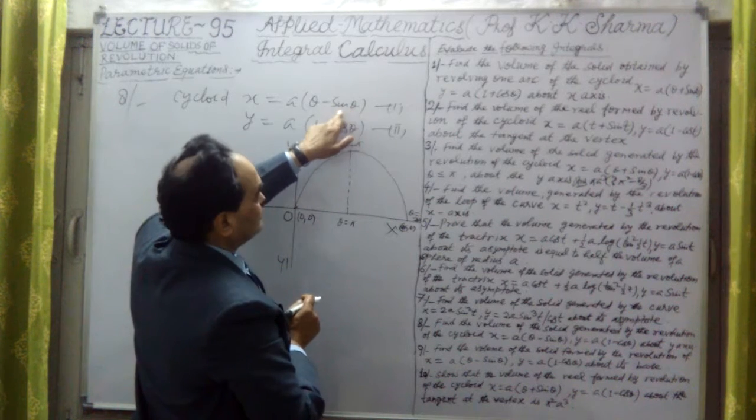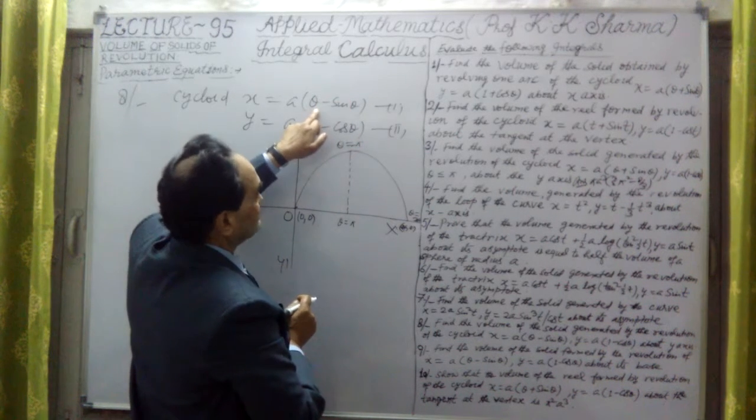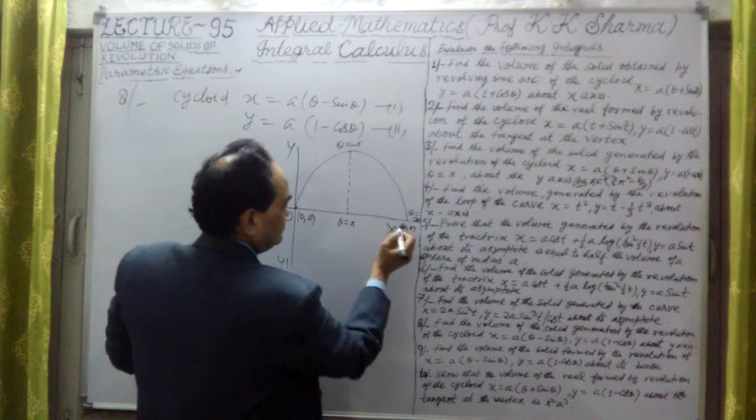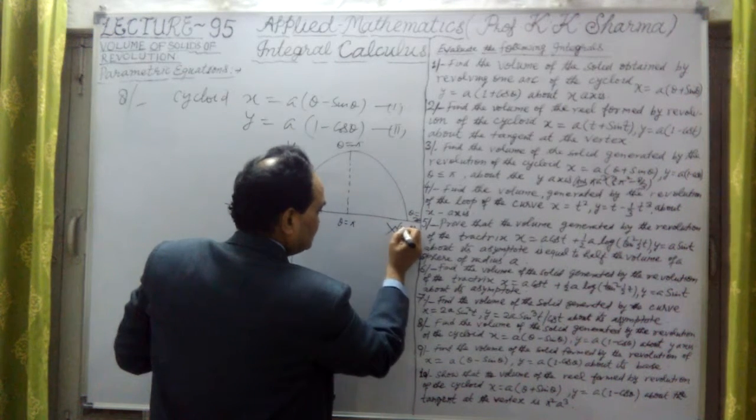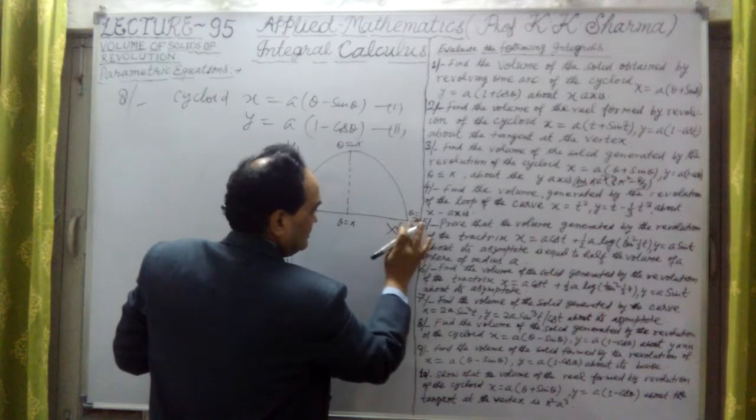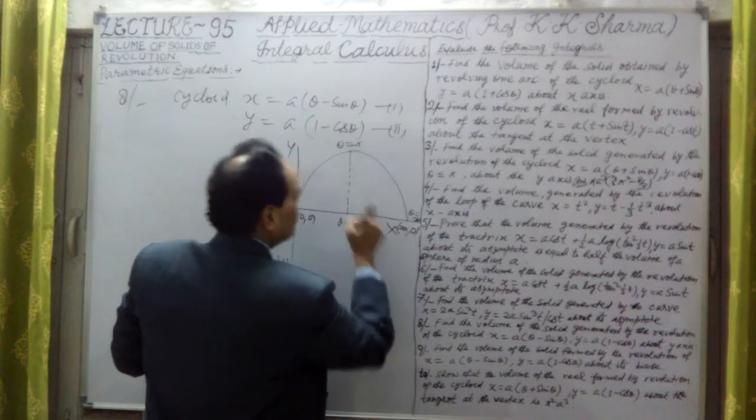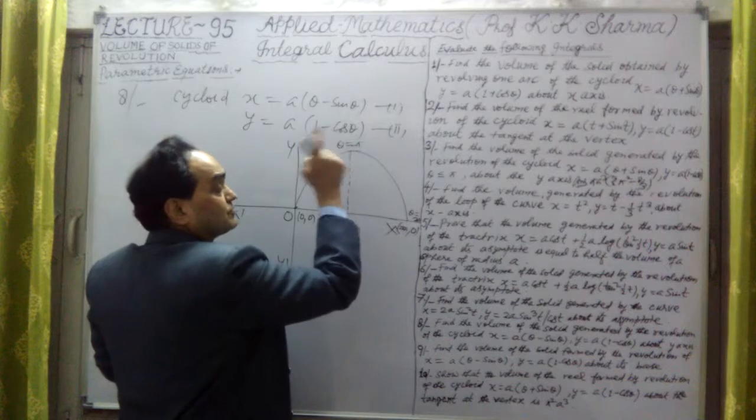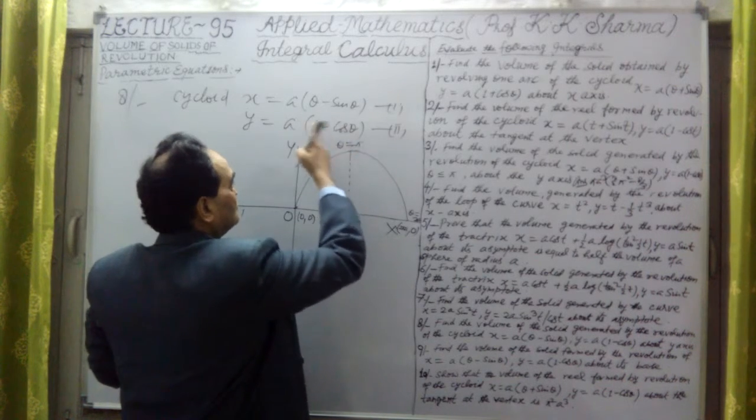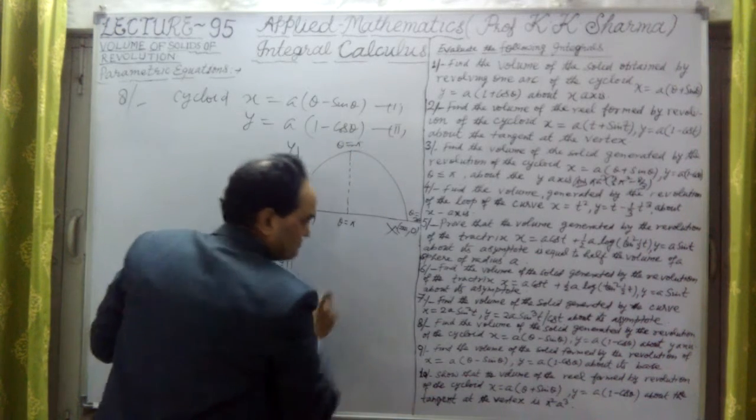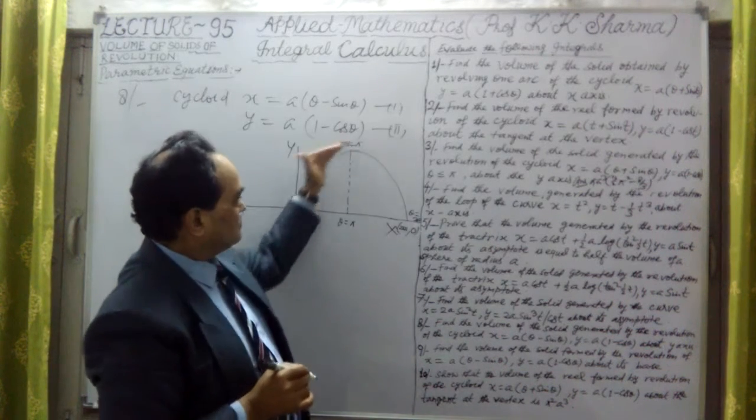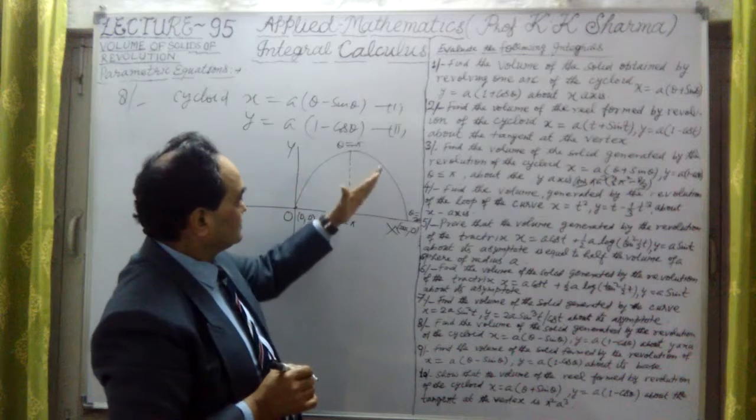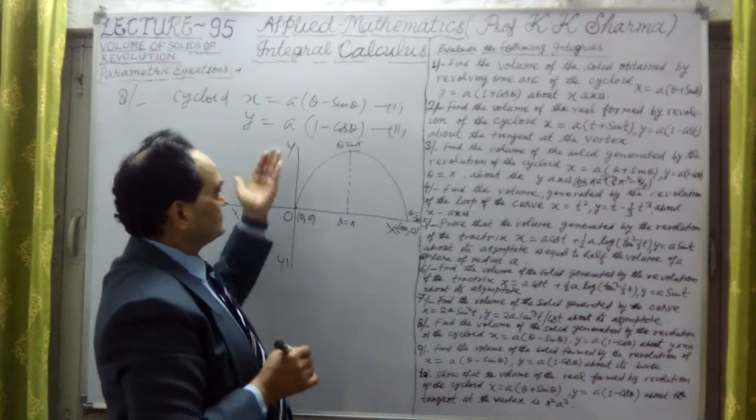Theta is 2 pi, sine 2 pi is 0, so x here is twice pi a, and y is 0. Why is y 0? Because cos 2 pi is plus 1, and 1 minus 1 is 0. So at 2 pi it is 0. So the curve is of this kind.